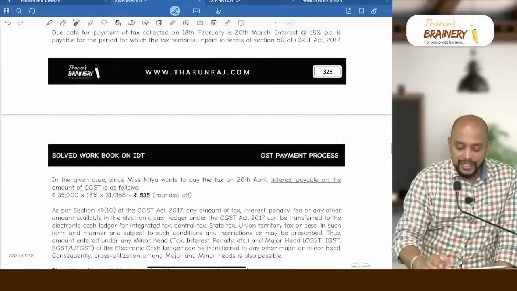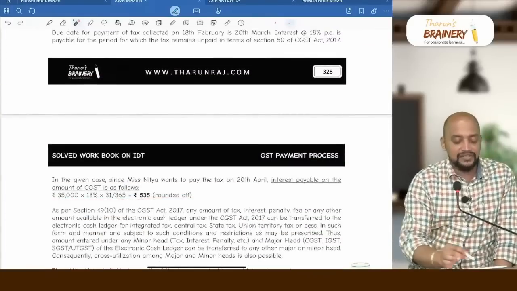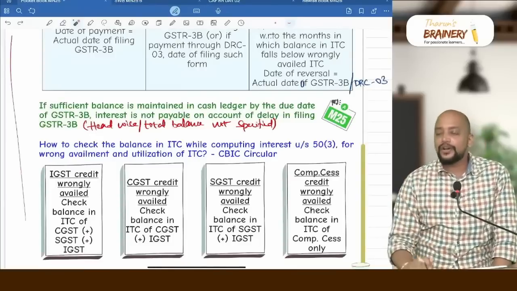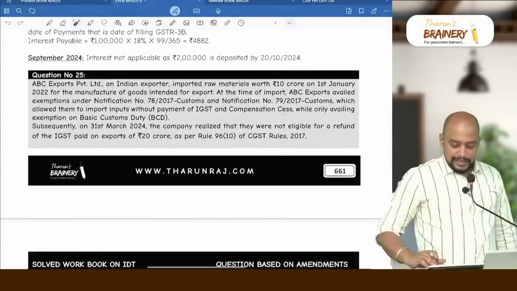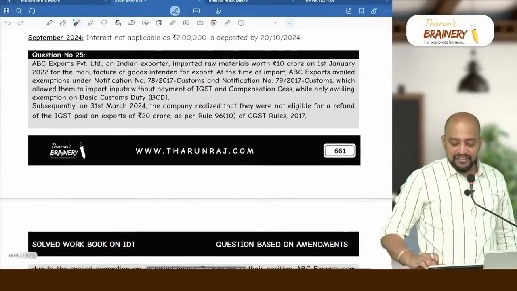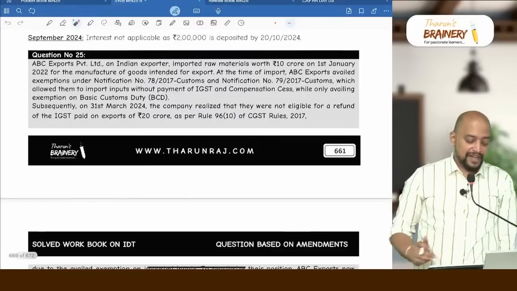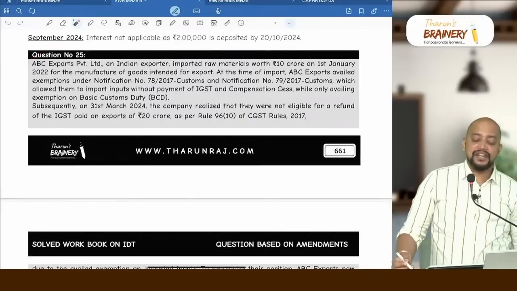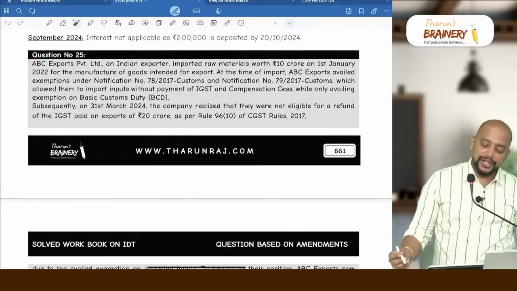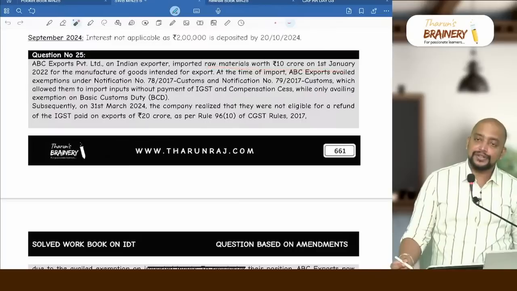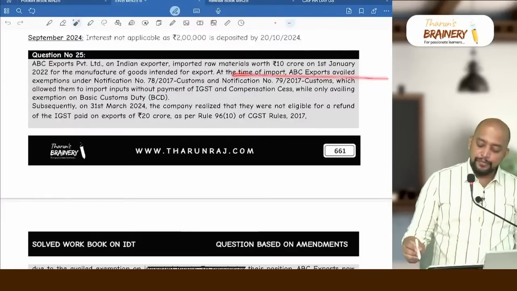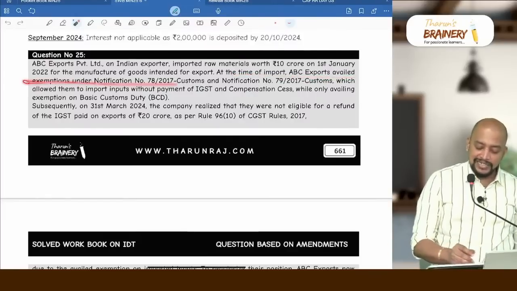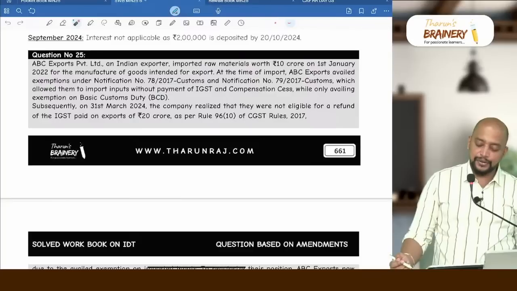So 35,000 into 18% into 31 by 365. Hope you got the clarity about this. Say this. Question number 25. ABC Exports Private Limited, an Indian exporter, imported raw material worth 10 crore on 1st January 2022 for manufacture of goods intended for export. At the time of import, ABC Exports availed exemption under notification 78/2017.